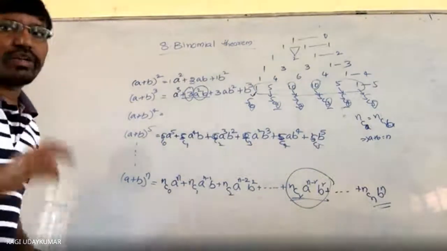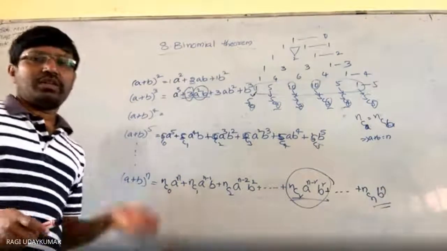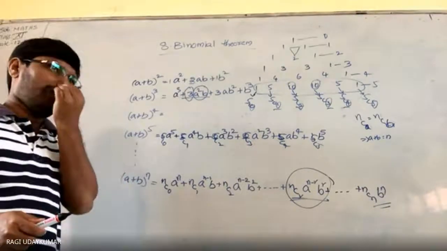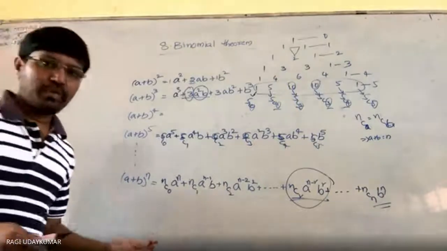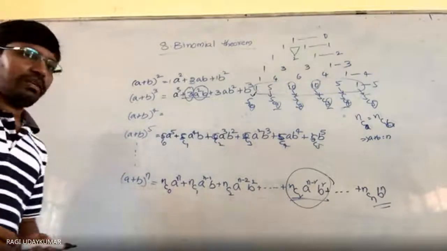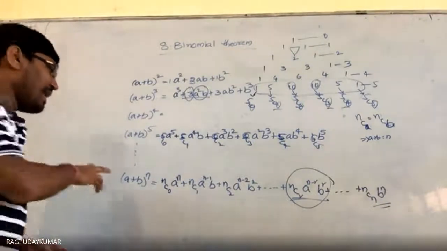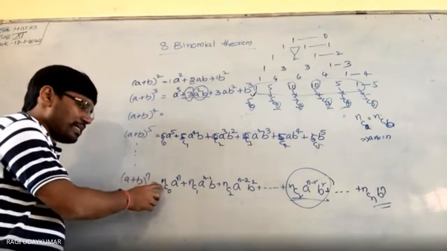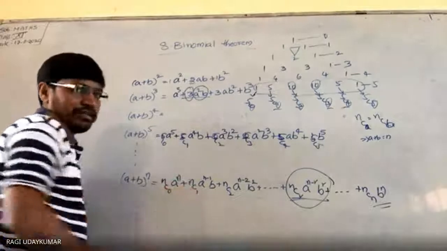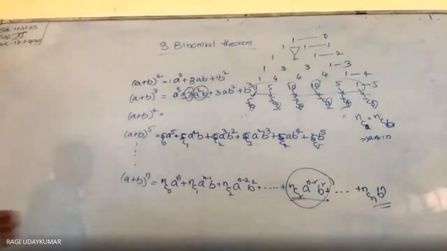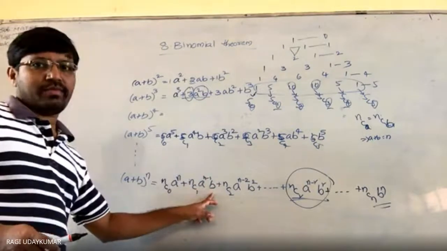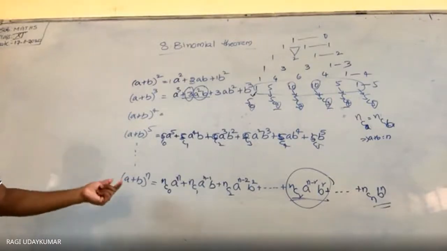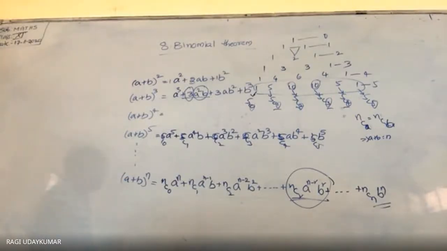And how do we prove this one? There are two ways to prove. One is mathematical induction, which is actually deleted from your syllabus. Mathematical induction chapter delete कर दिया है. So using mathematical induction we can prove it, or using the combinations concept: how many ways we can select the a and b. Based on that, here nC0 means one way, and nC1 is the number of combinations of a power n minus 1 and b.